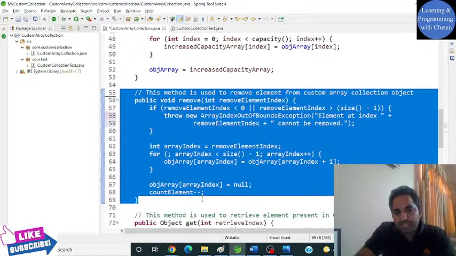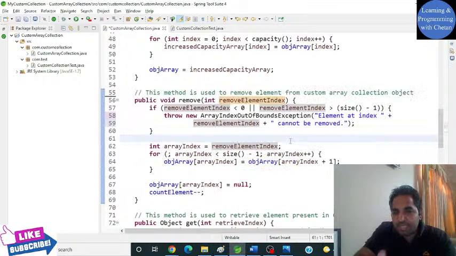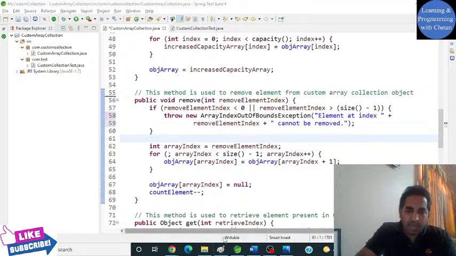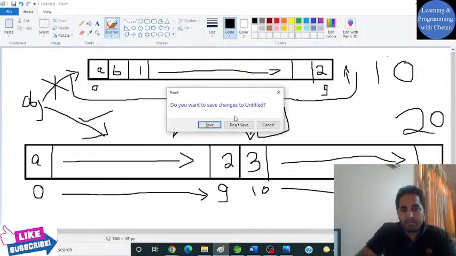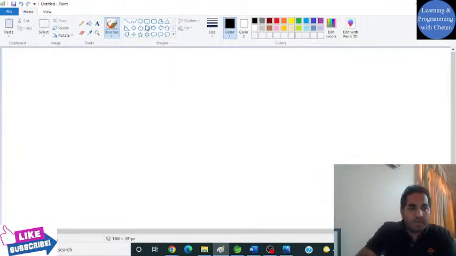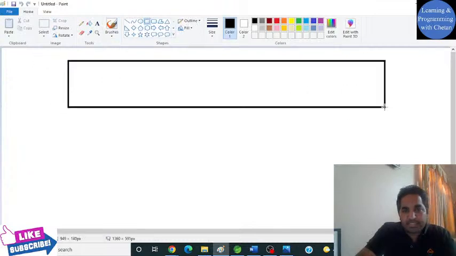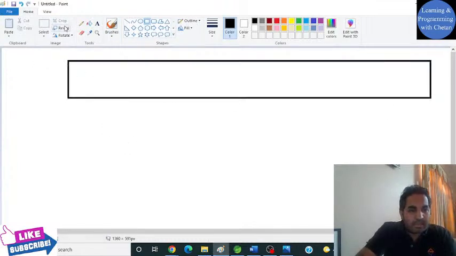So this is the remove method. Before telling you about the code, let me explain the algorithm, and then you will be able to clearly understand with the help of these diagrams how these are internally working. Okay, my dear friends, so let's take an example. This is an object which is present in heap memory for our collection object, and let me quickly draw it for you.